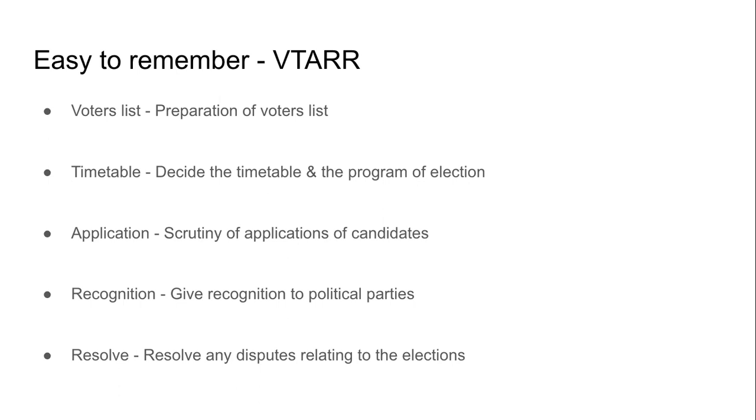And of course, connected to the last step of the election process, if there are any disputes related to the elections, the election commission resolves them. R for resolve. So V for voters list, T for timetable, A for application, R for recognition, and R for resolve. If you want, you can also remember this as avatar.